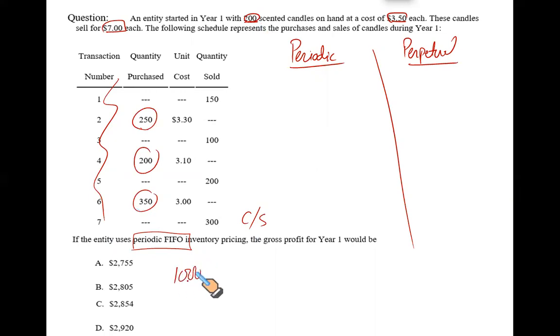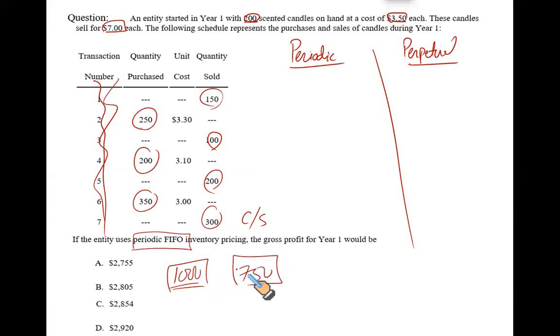Out of these, sold were 150, 100, 200, 300, which means I didn't even care about the date. That gives me 750. So all I saw was the goods available for sale, opening stock plus purchases, and the units sold. So the closing stock is 250.